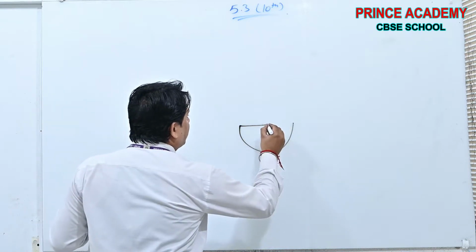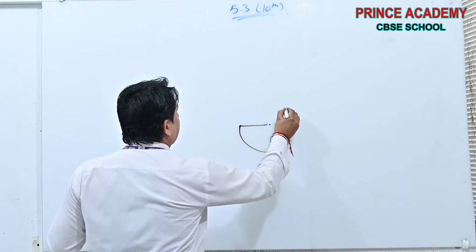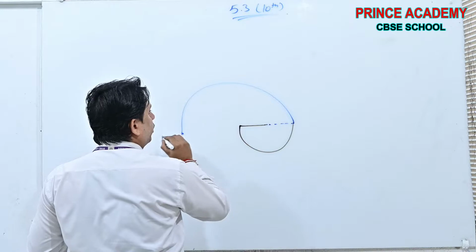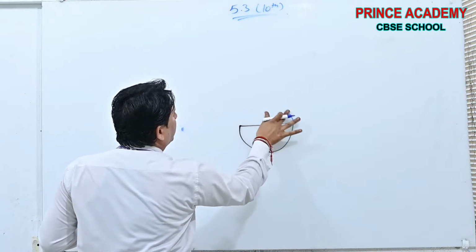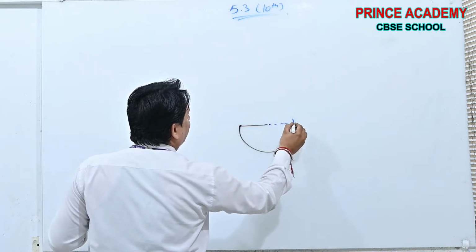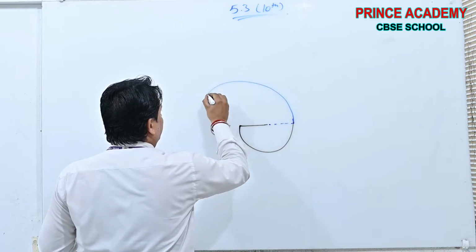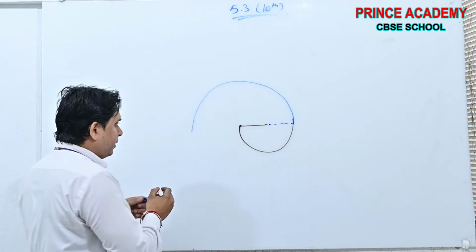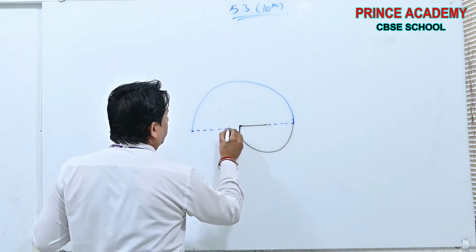Then another semicircle is drawn like this. Let me draw it a little finer. This is the second semicircle drawn.